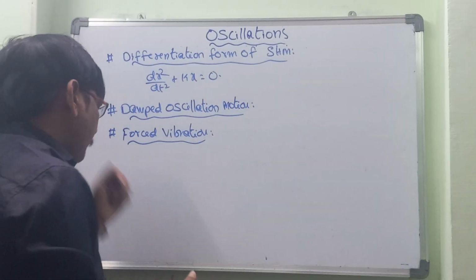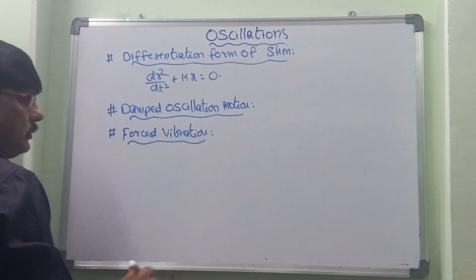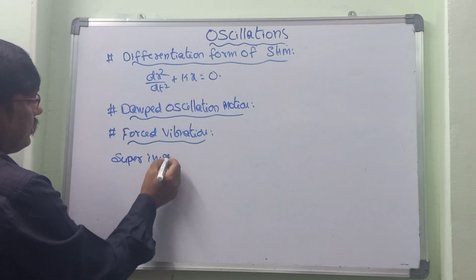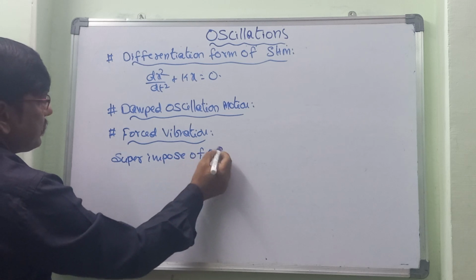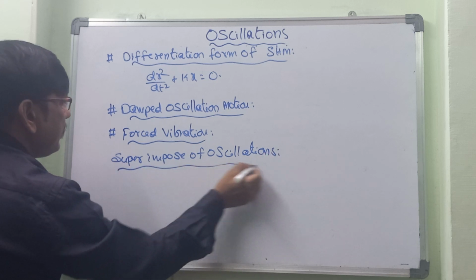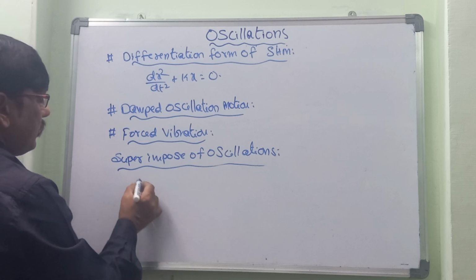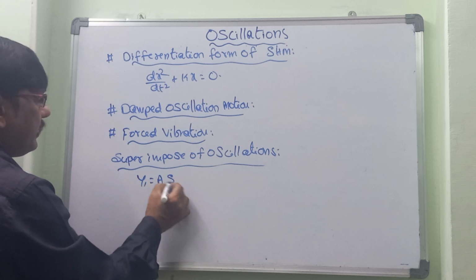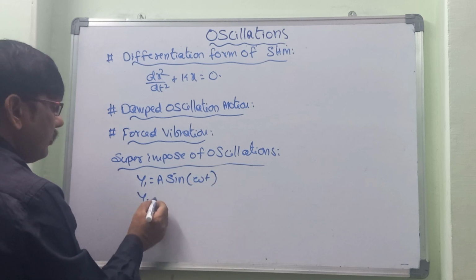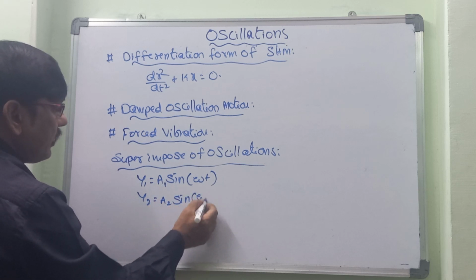Next is superposition of oscillations. What is meant by superposition of oscillations? For example, let us take two simple harmonic motions, A sin omega t, and another particle with A sin(omega t plus phi).